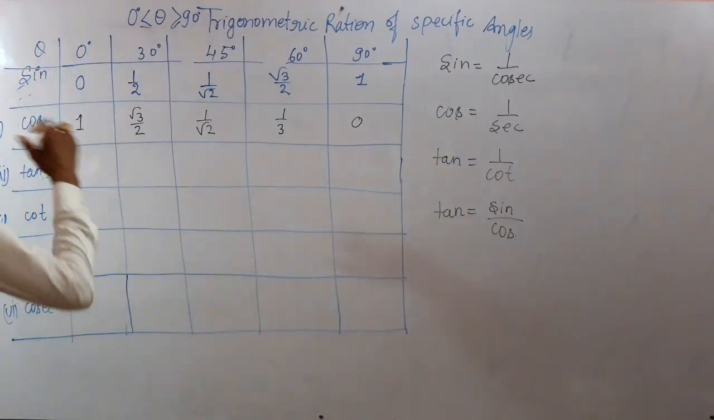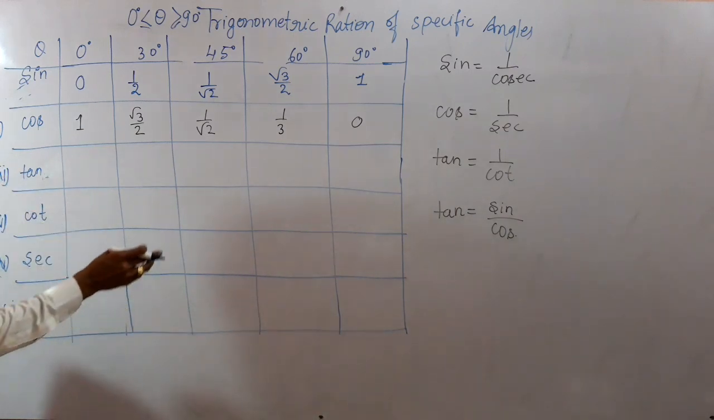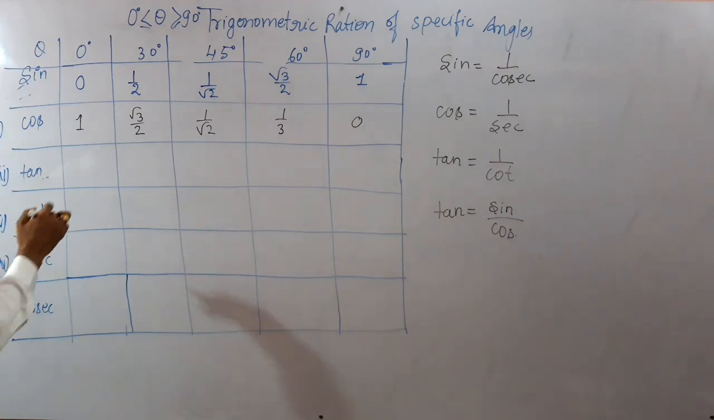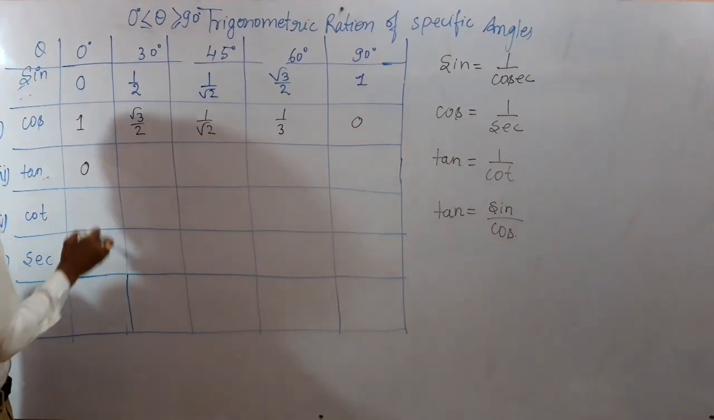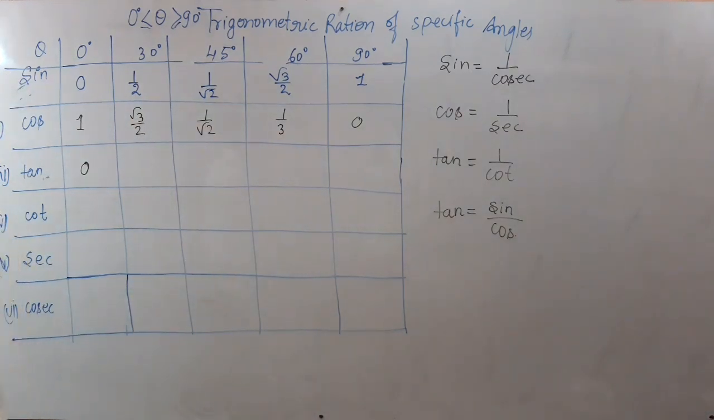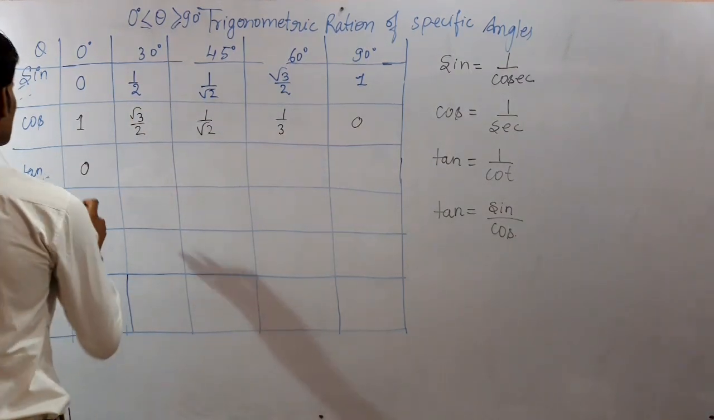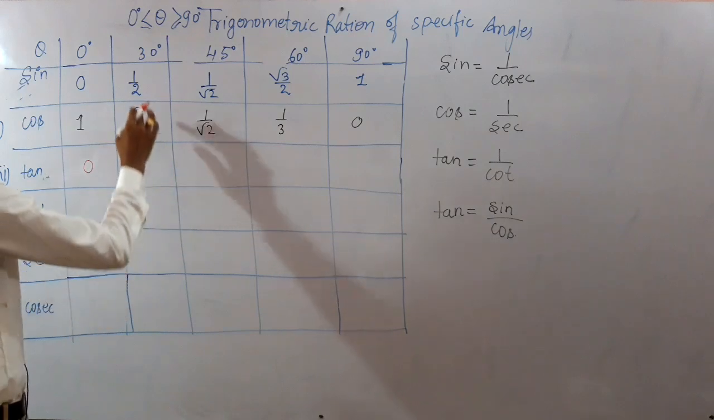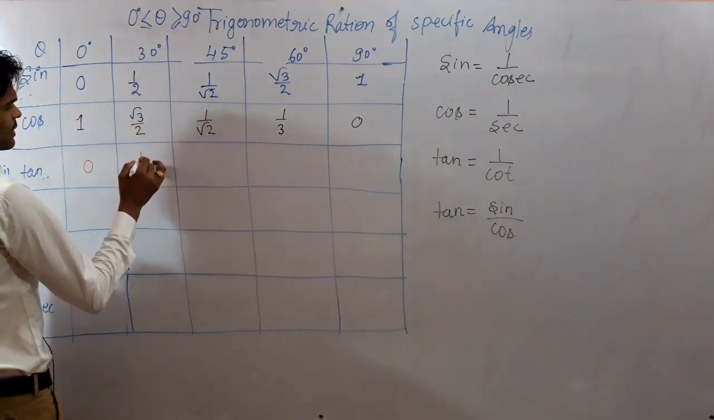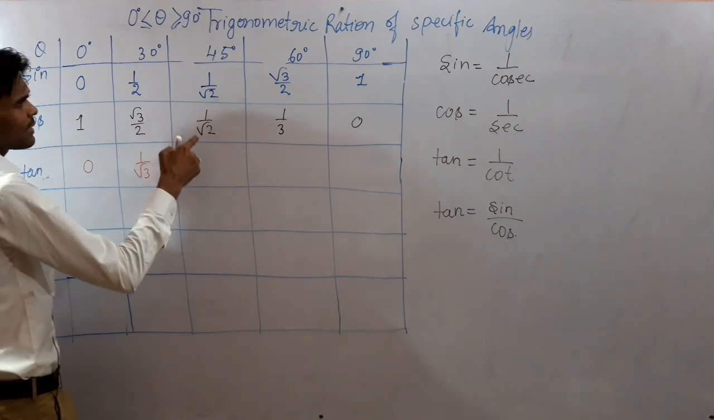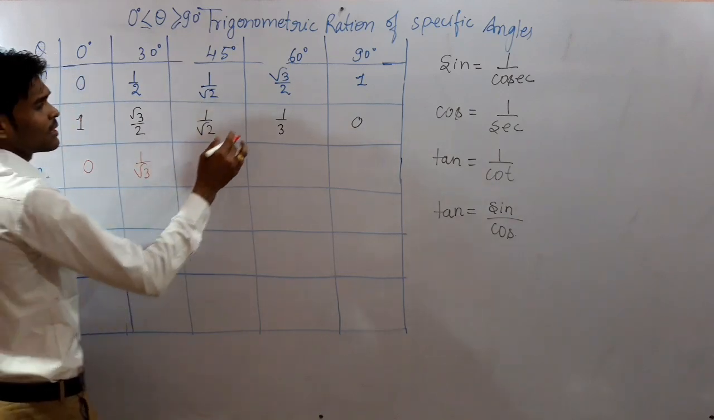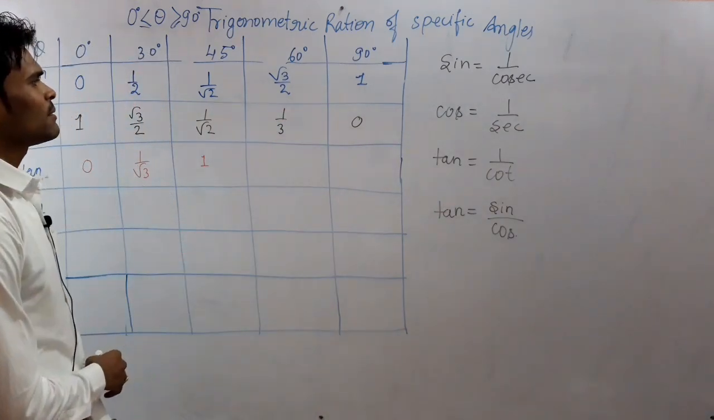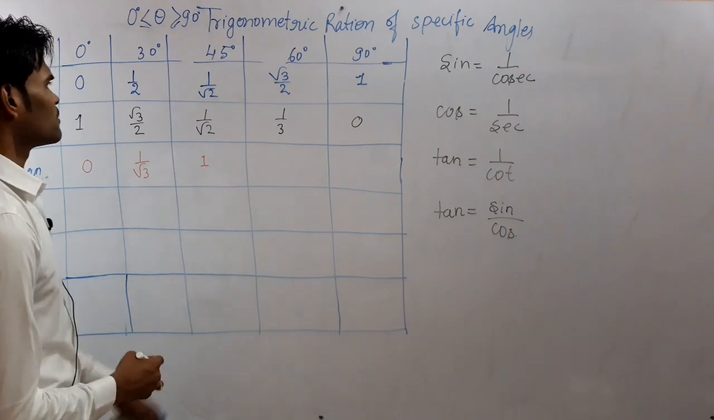Using this, now the terms of tan come. Tan is equal to sine upon cos, so it will become 0 upon 1, which is 0. Again it will be 0. And again sine upon cos: 1 by 2 upon under root 3 by 2, so it will become 1 by root 3. Then 1 by 2 upon 1 by 2 will become 1. Under root 3 by 2 upon 1 by 2, what will it become?